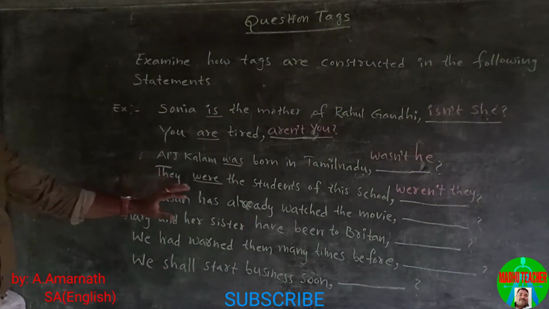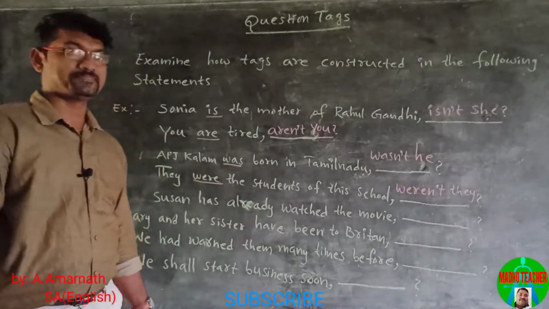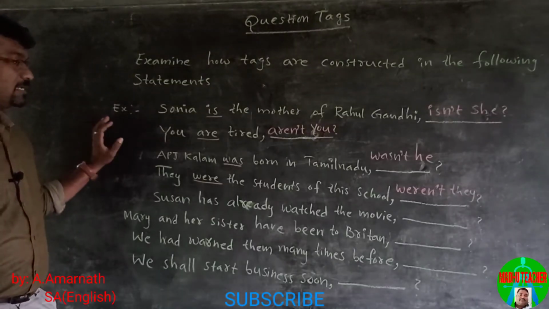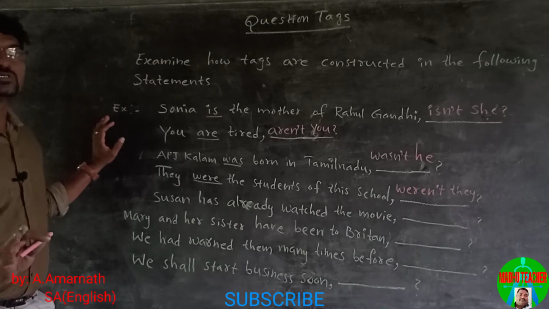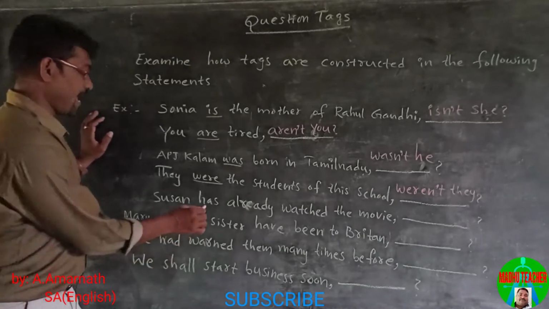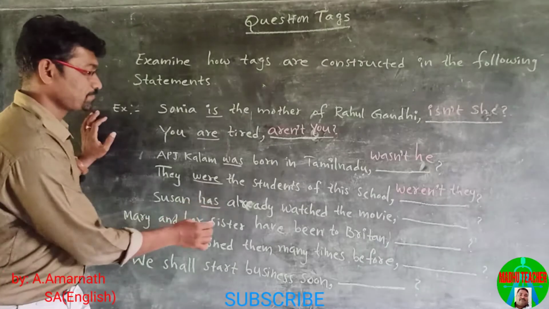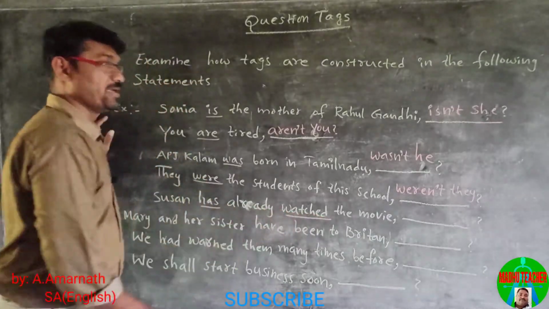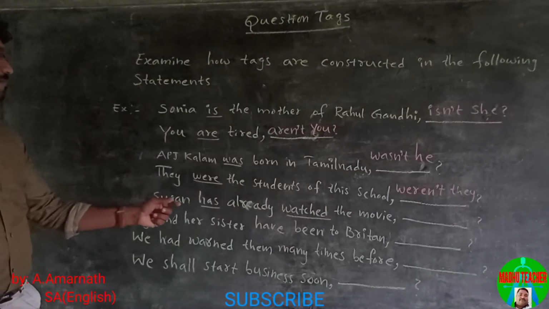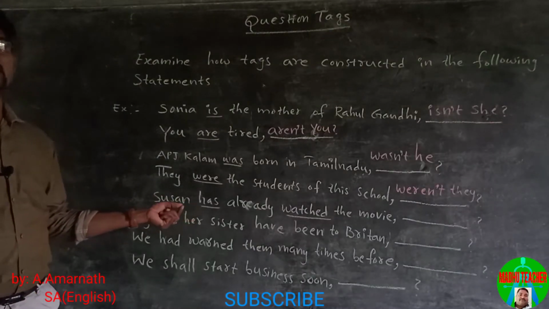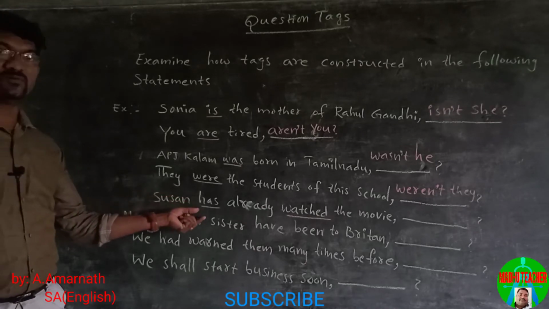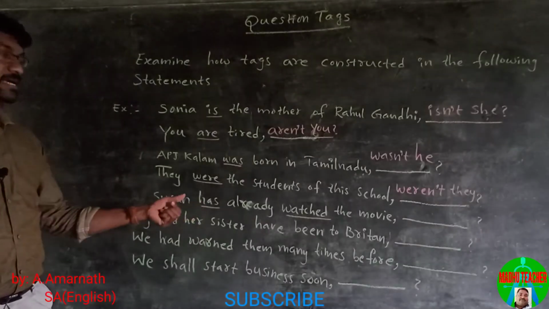Susan has already watched the movie. In this sentence, there are two verbs. Has is helping verb and watched is main verb. So, whenever we construct a question tag, we use helping verb. So, here we take has.